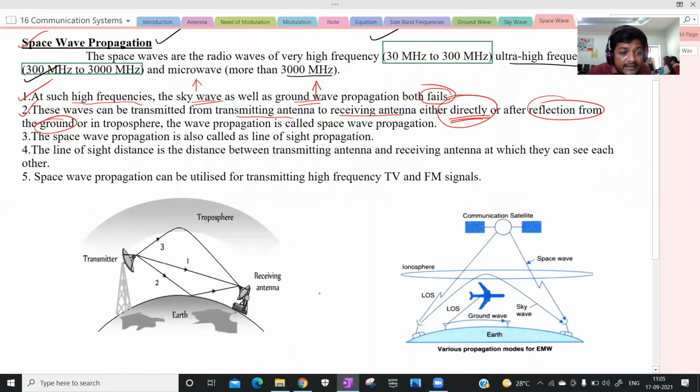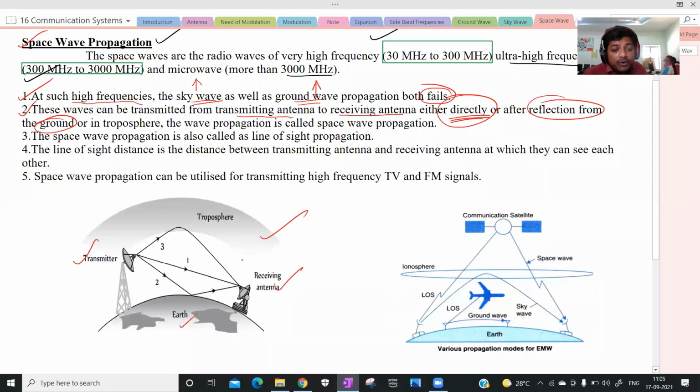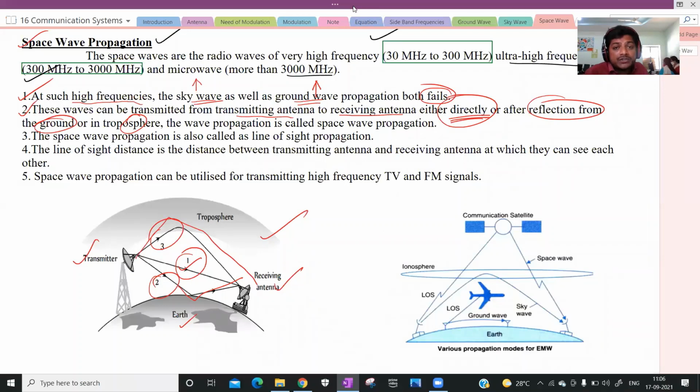See this diagram. This is your earth. This is your transmitter, and this is your receiver. In this mode of propagation, we can send the waves directly from transmitter to receiver, or from the reflection of the ground, or from the reflection of the troposphere.